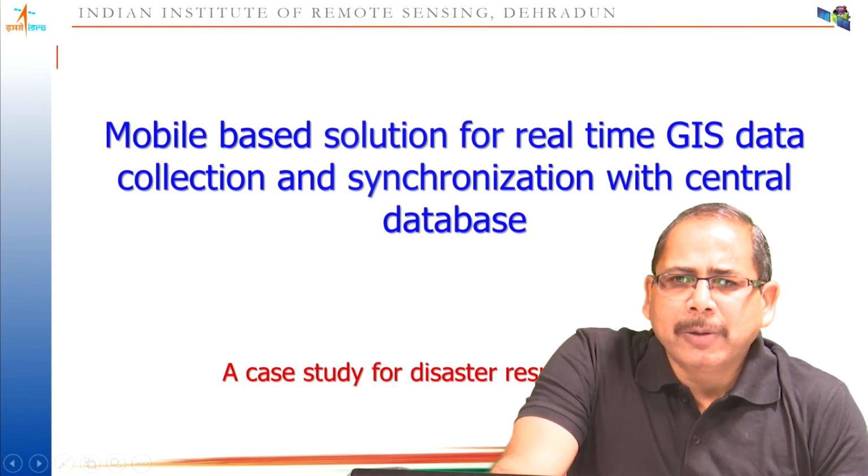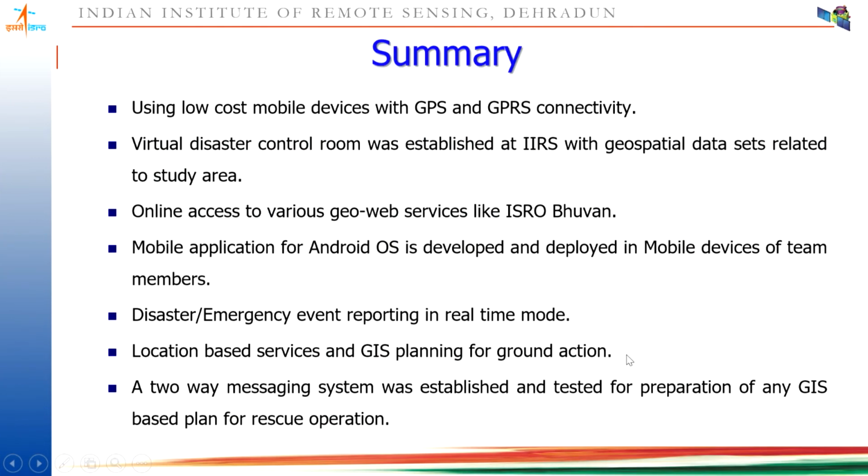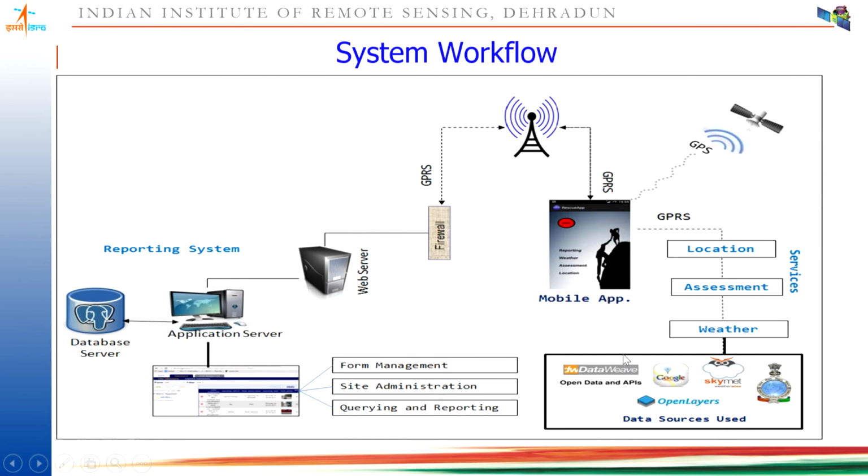If you talk about disaster management, there are many such applications, but this is a typical application developed by ISRO. In this same architecture that I discussed a few minutes back, the real-time data is transferred for disaster monitoring purposes, whether it is a man-made or natural disaster.